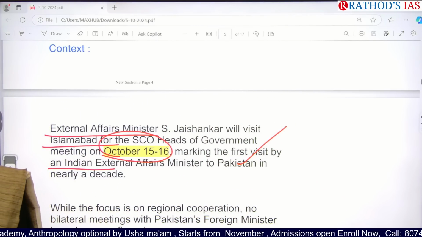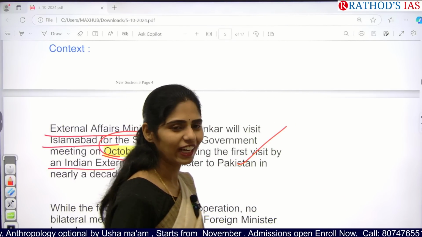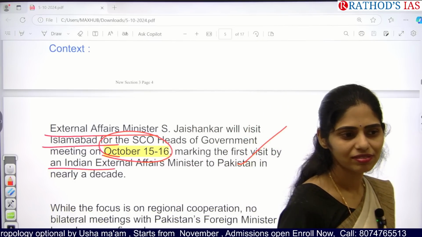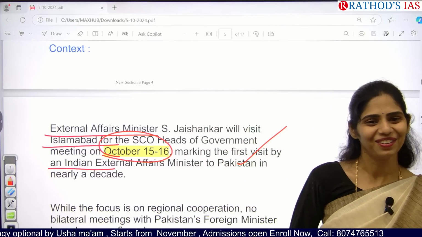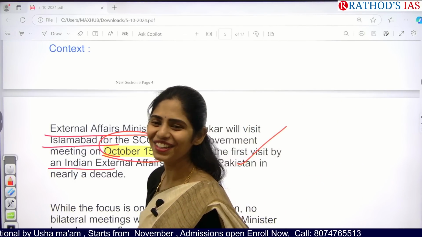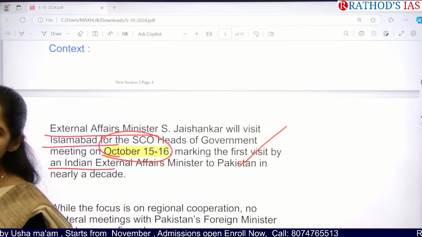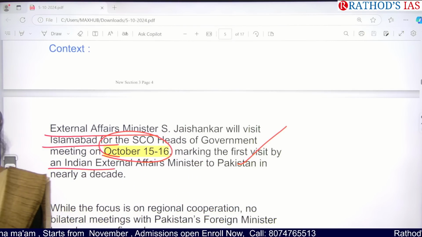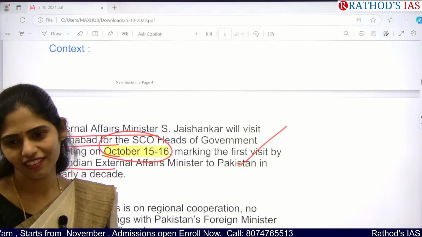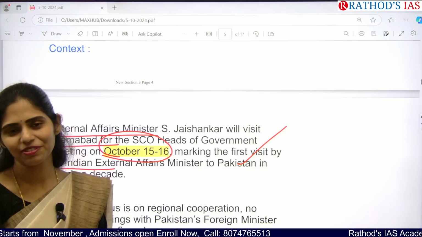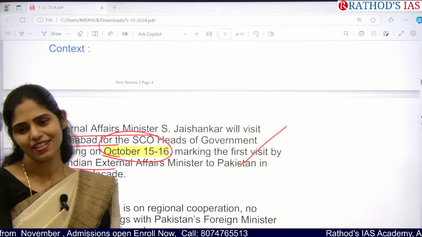That means, can you see a decrease of tensions between India and Pakistan? Will you accept it? No? Yes? If yes, tell me why. If no, why? Yes, the last one was Sushma Swaraj.